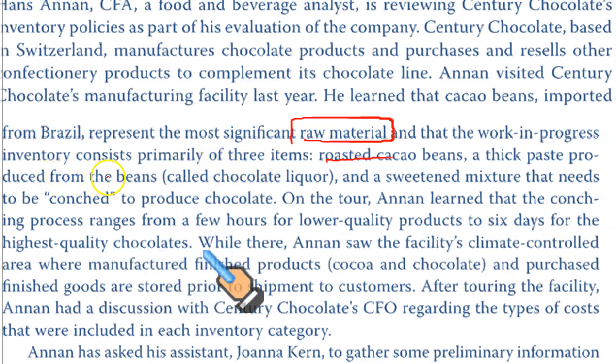Okay. How is it relevant to our question? Let's read the whole information. While there, Annan saw the facility's climate controlled area where manufactured finished products, cocoa and chocolate, and purchased finished goods are stored prior to shipment to the customer. After touring the production facilities, Annan, the food and beverage analyst, had a discussion with the Century Chocolate CFO regarding the types of costs that are included in each inventory category. Okay.